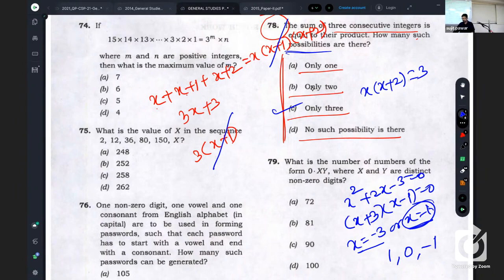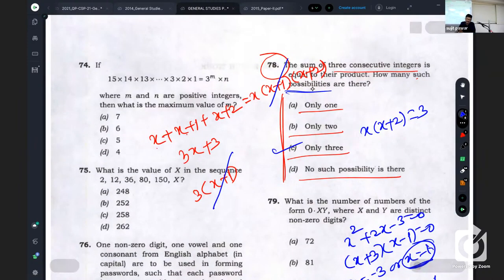Okay. As I said, in 2022 there were 41 questions only from maths. Who knows how many questions would have been asked in prelims in 2023 or 2024, so we have to be prepared. You have to practice regularly.